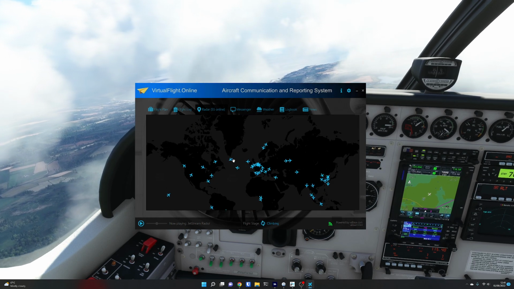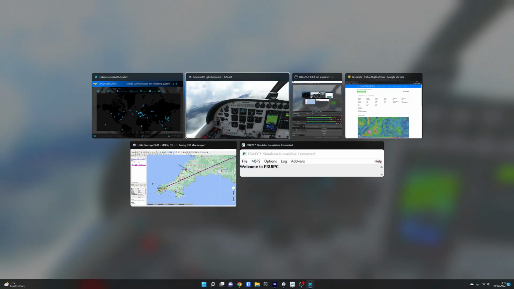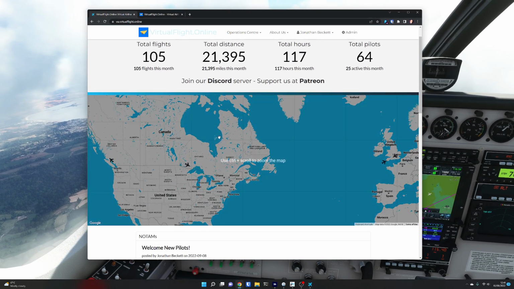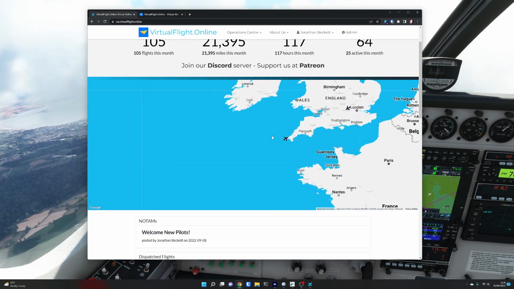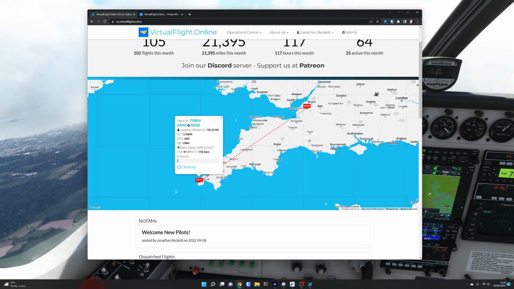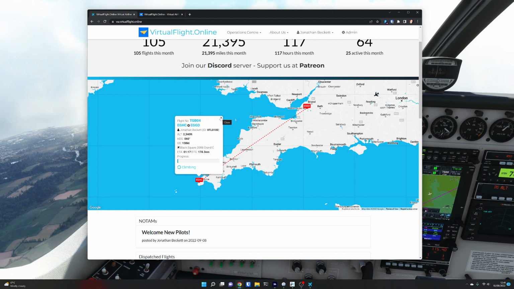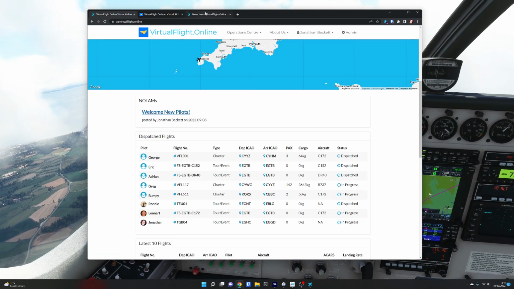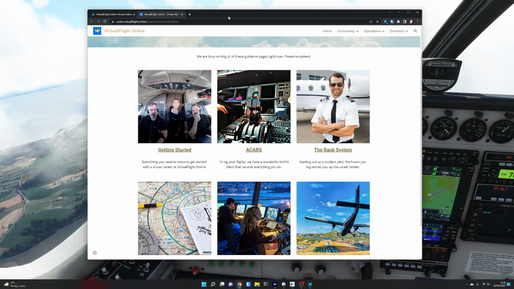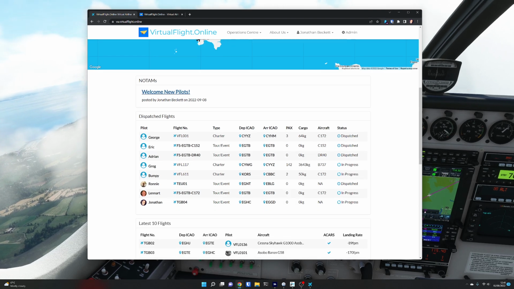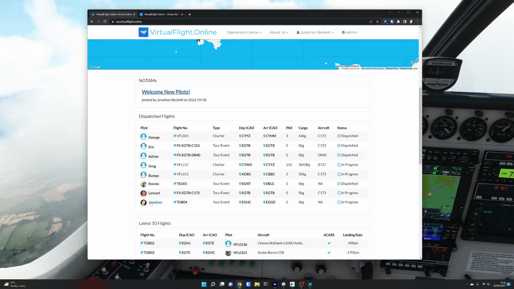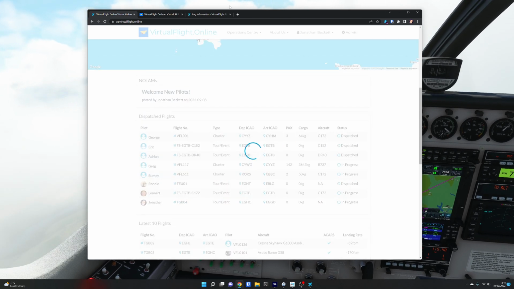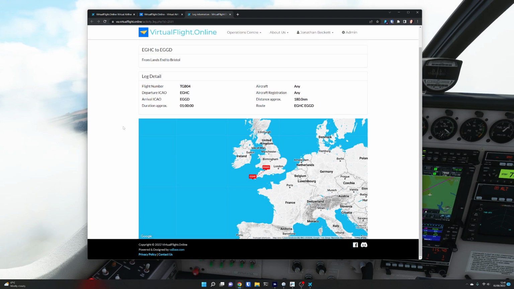So you can see basically where people are. But if we go and look back at the website, it gets even more interesting, because this is the Virtual Airline website. So we can see I'm also on the map here. That's flying the route. You can also see news for any of the new pilots that are coming in, so there's lots of information available to everybody. You can also see dispatched flights that are going on right now. So there's me, Jonathan. And you can see I'm doing flight TGB04, so I can go and click on that and open it up. And you can see the details of the flight.